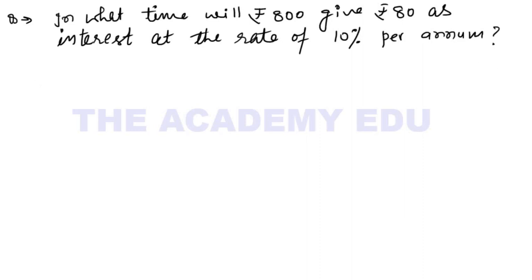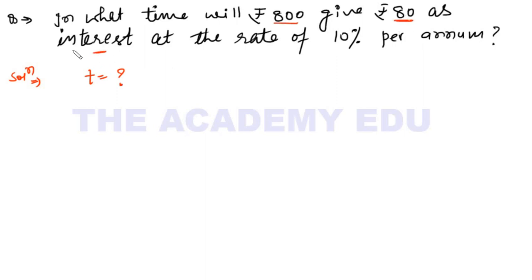Right? So now see what the solution is here. Pause the video and try to do it. Now say I'm solving it for you. The question is saying, in what time will 800 give 80 rupees as interest? So I need to find the time here.